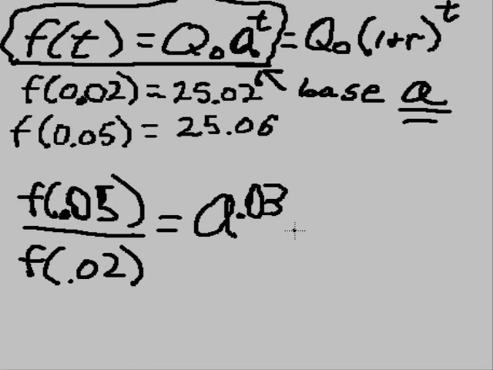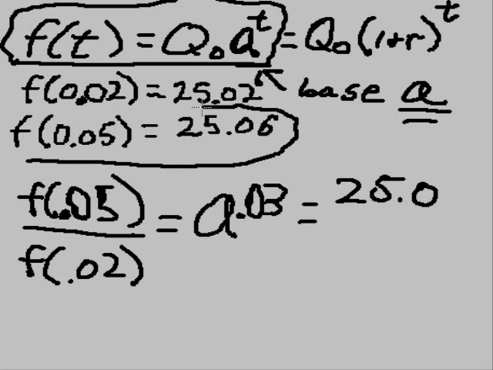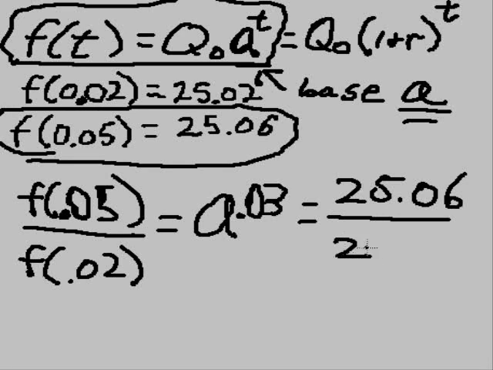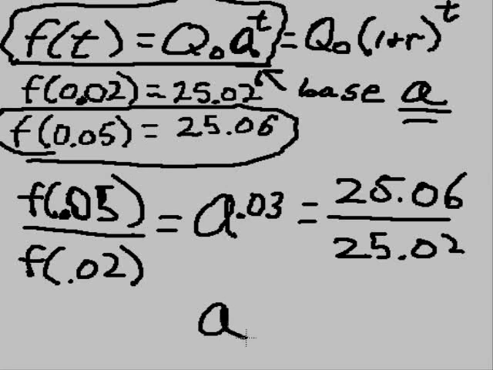So a to the 0.03 power is equal to this ratio, which is 25.06 divided by 25.02. That's what we've gotten right now. Now, our big problem is this: how do I change this into an a equals something? Well, how do I do that?